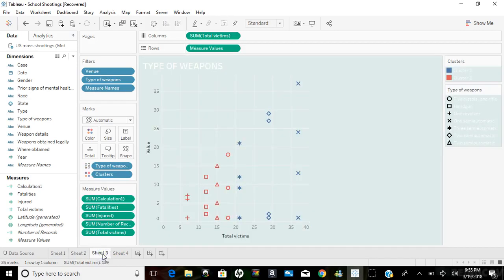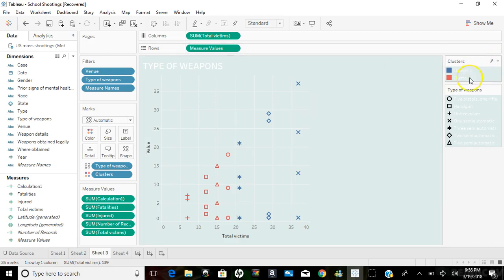I want to know the types of weapons these killers used. Now here what you see is called clustering. Clustering is a powerful feature that allows me to easily group similar dimension members. The clustering helps you create statistically based segments which provide insight into how different groups are similar as well as how they are performing compared to each other.